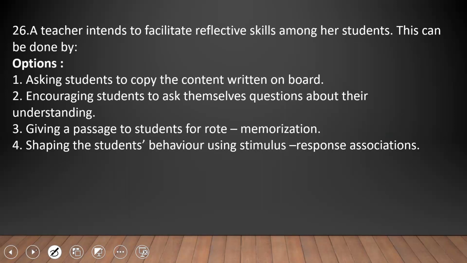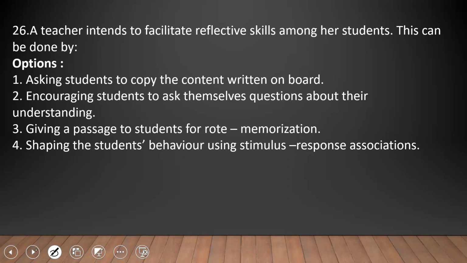Okay. Next, 26th: a teacher intends to facilitate reflective skills among her students. Reflective skills mean they should know what they are doing, whether they are wrong, whether they are right. That is a reflective skill. So what should a teacher do to adopt reflective skills in students?